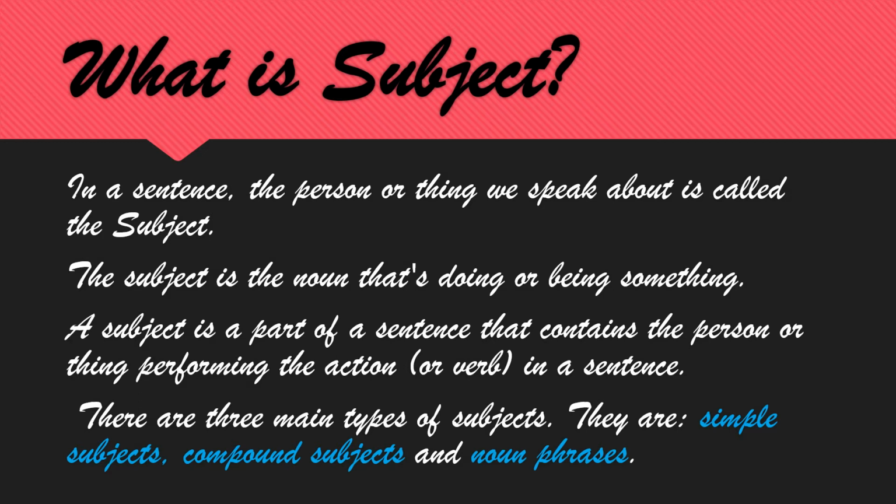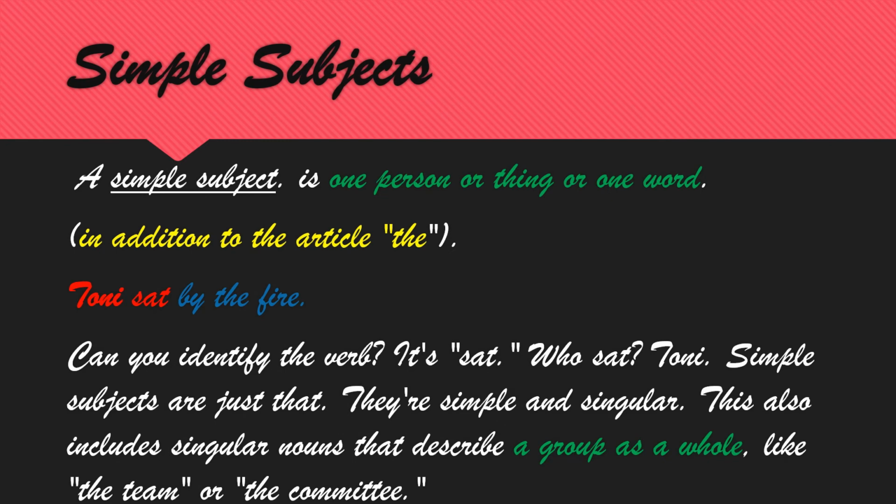There are three main types of subjects. They are simple subjects, compound subjects and noun phrases. I am going into detail. It's not needed for you, but if you know all these you may get an idea. A simple subject is one person or thing or one word, in addition to an article, the. It may be a, an or the. Tony sat by the fire.